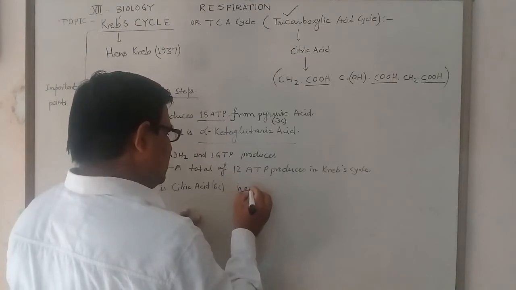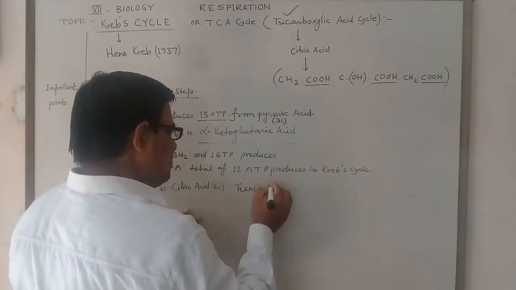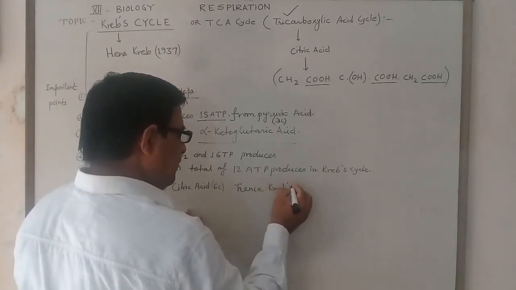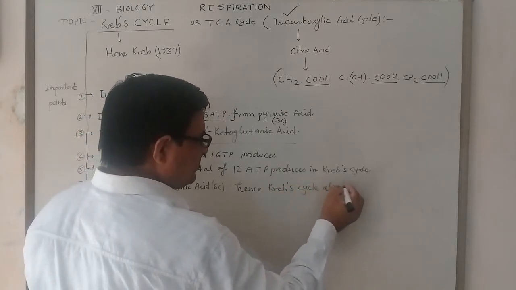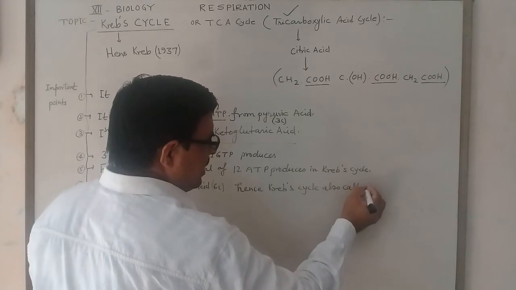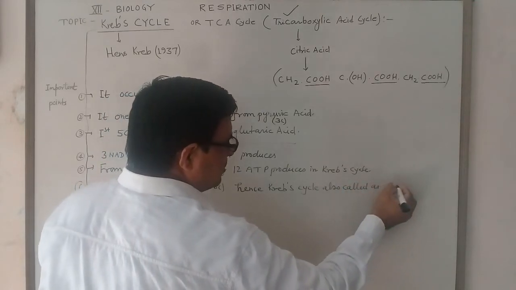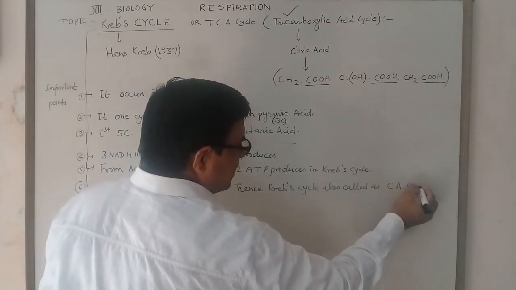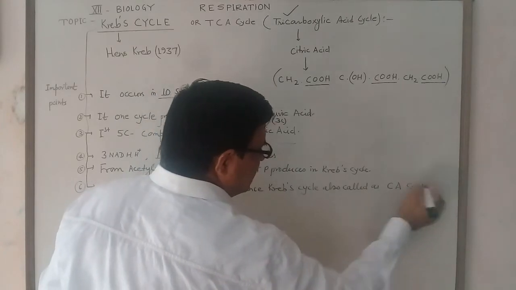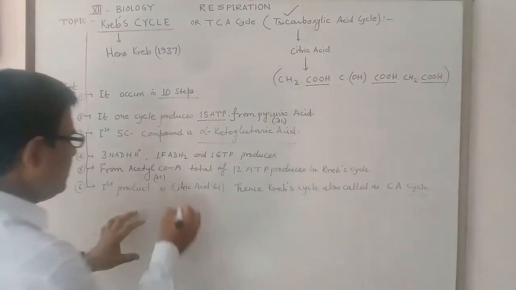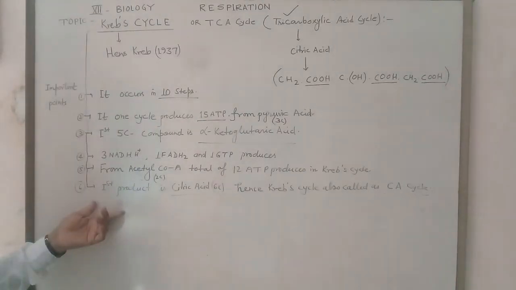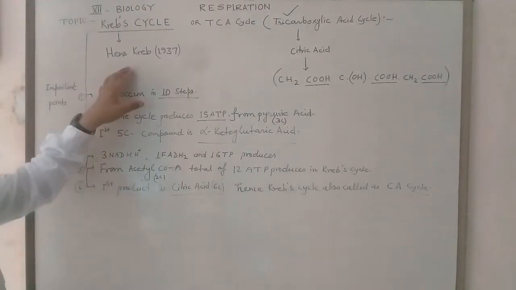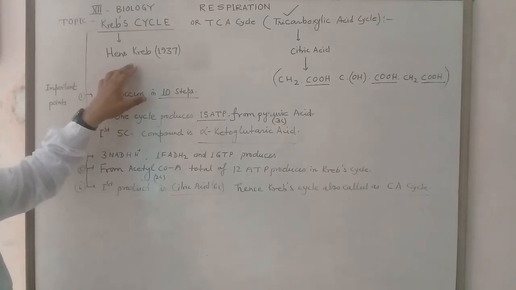Hence the Krebs cycle is also called the CA cycle. Here CA means citric acid, which is the first product in the Krebs cycle.